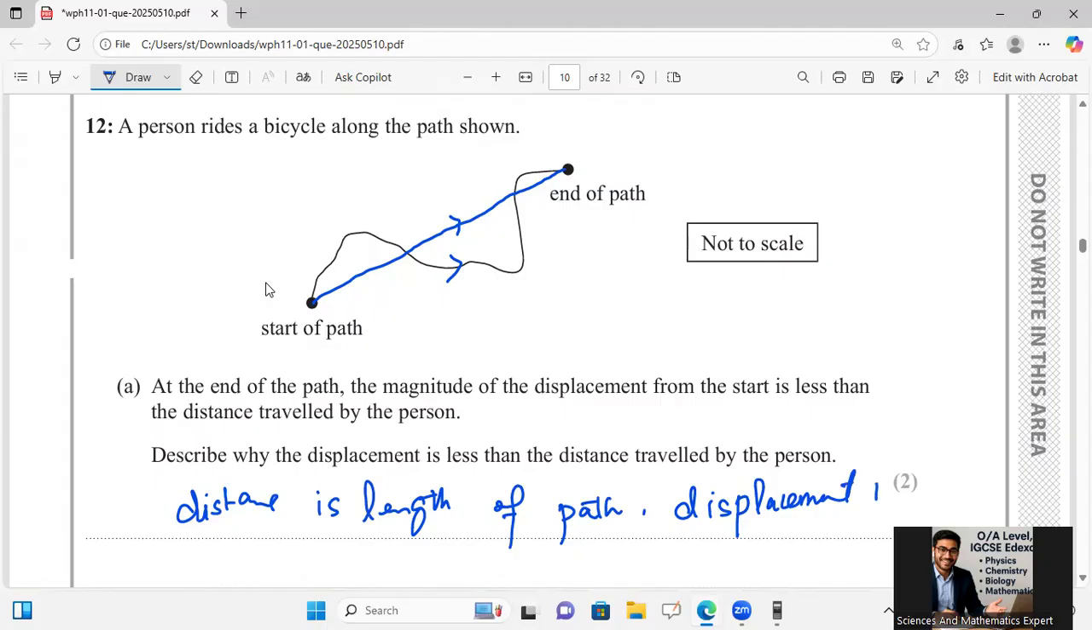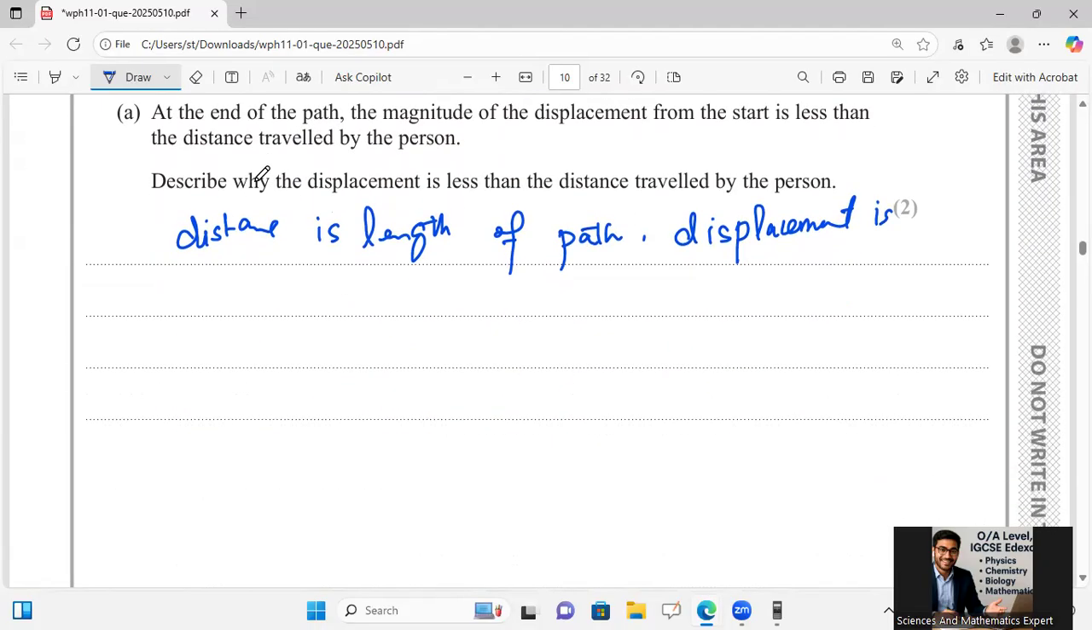Displacement is the shortest distance between two points. The shortest distance between two points over there. All right, let's move to the next part.